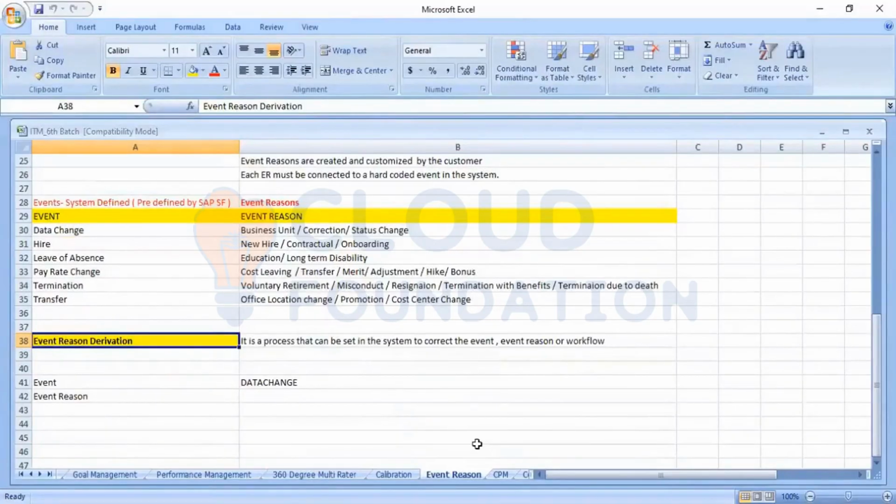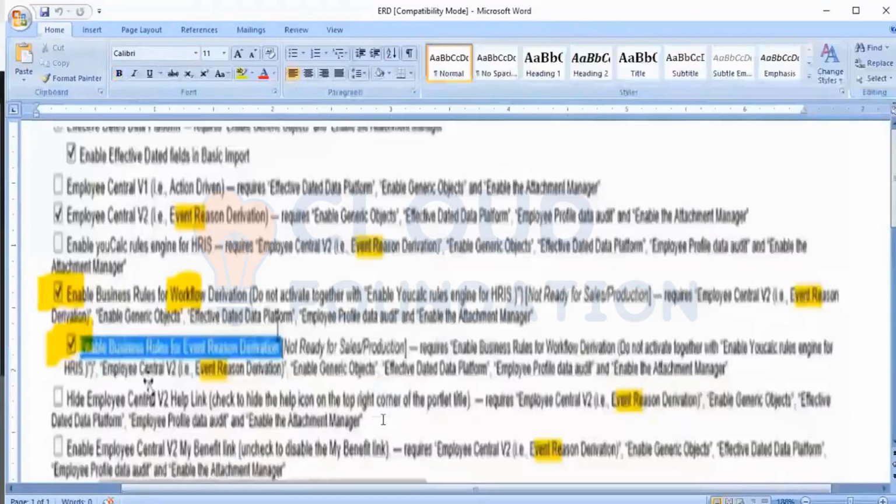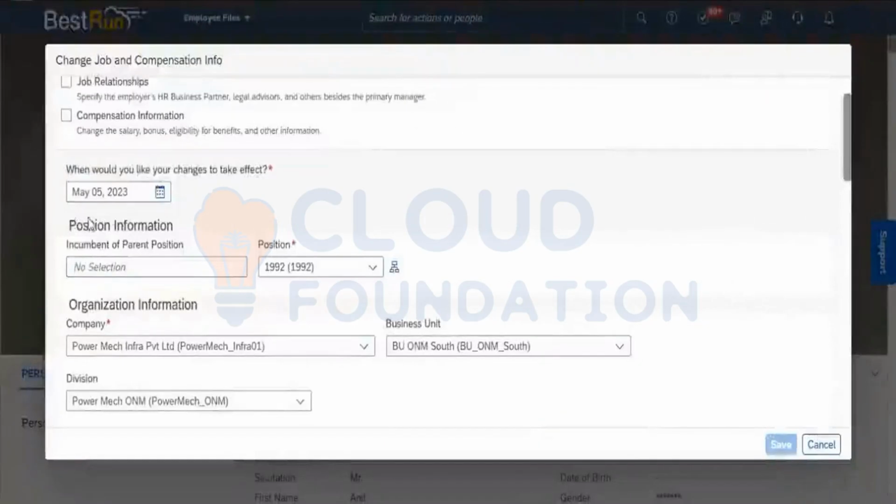When you introduce this feature from the provisioning, what will happen? The options showing here, the event and event reason, which are both mandatory, will be removed. But how will the system know what the event is and what the event reason is?